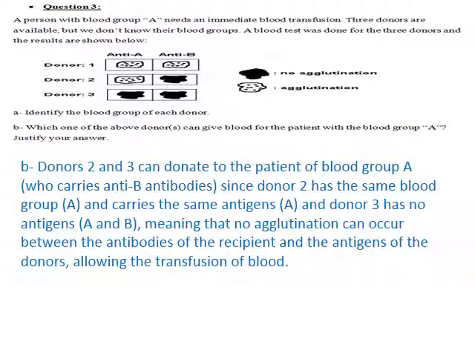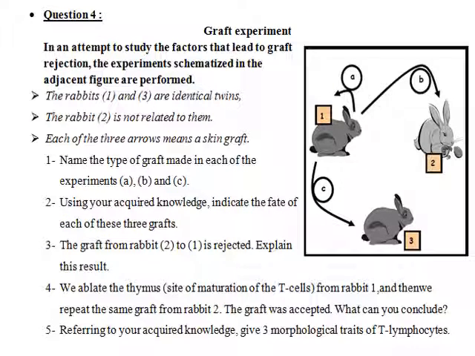Second part: which of the above donors can give to the patient with blood group A? Donors 2 and 3. Donor 2 is blood group A. Donor 3 is blood group O. O is known as a universal donor. So donors 2 and 3 can donate to a patient of blood group A who carries anti-B antibodies, since donor 2 has the same blood group A and carries the same antigen A. And donor 3 has no antigens A and B, meaning that no agglutination can occur. Okay? Moving to question number 4.